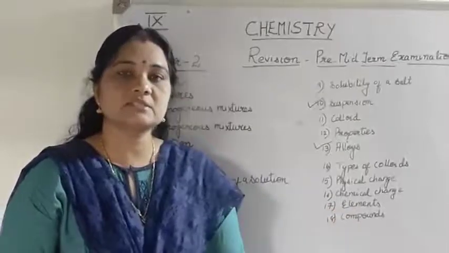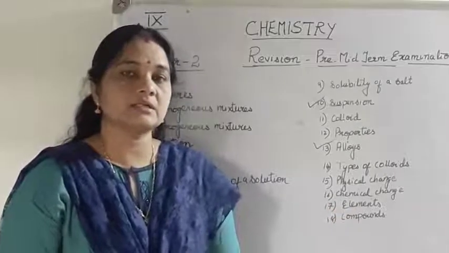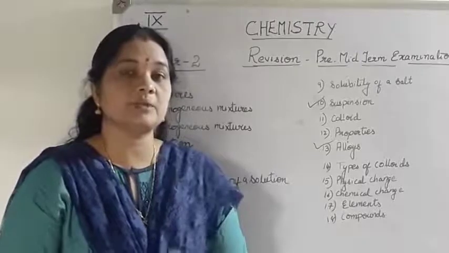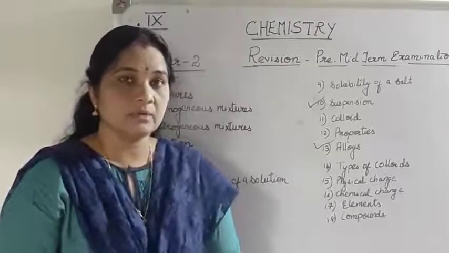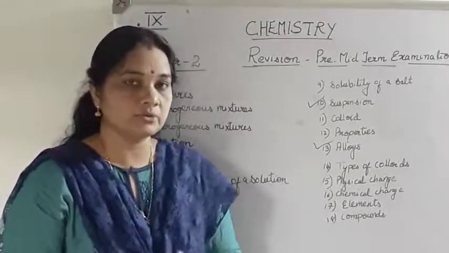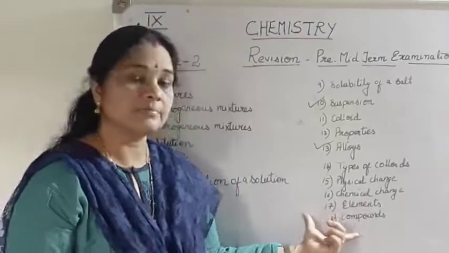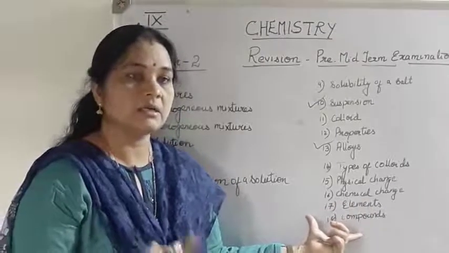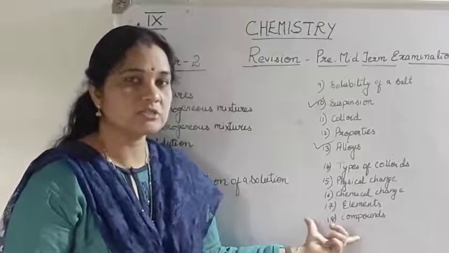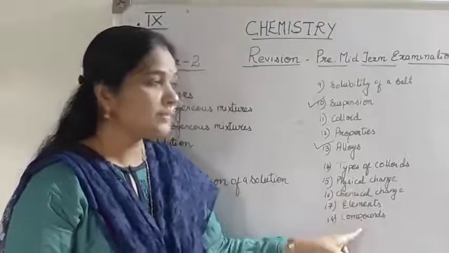Then in the end, what you have to learn? What are elements and compounds? Elements are pure substances which are made up of only one kind of atoms, and which cannot be broken down further, that is, cannot be separated by any physical means like evaporation or centrifugation. We cannot separate the components of an element. Compounds.